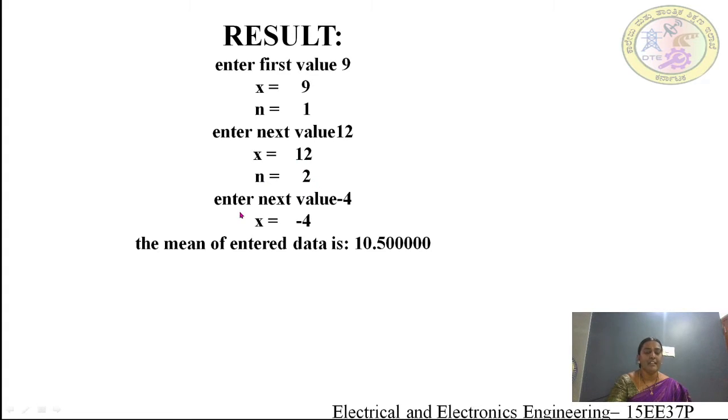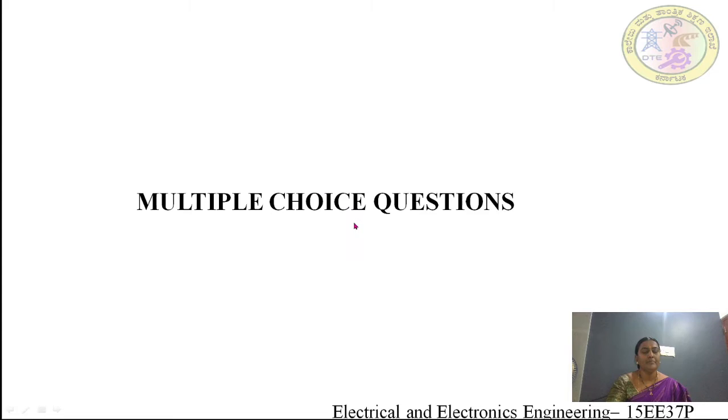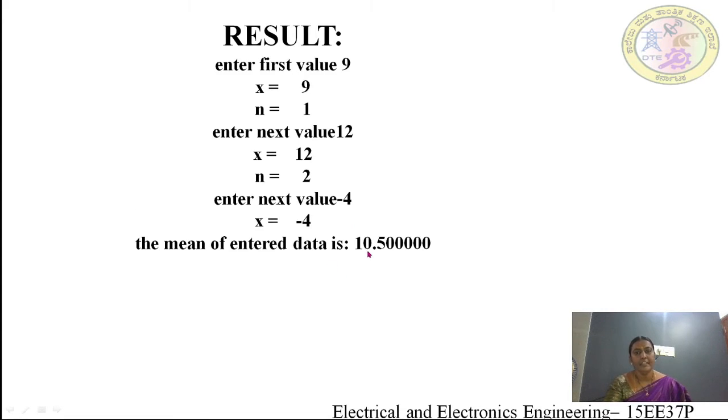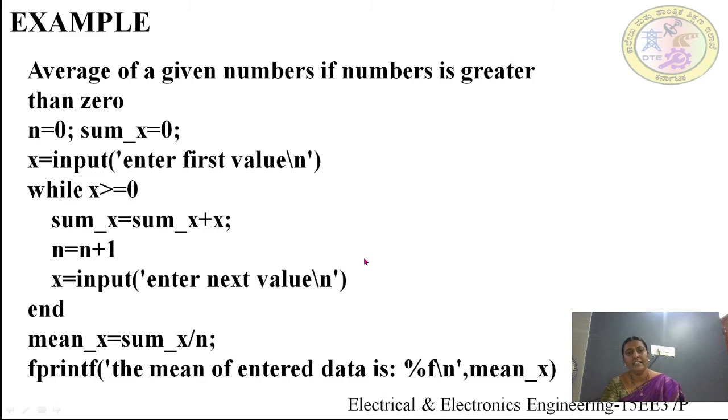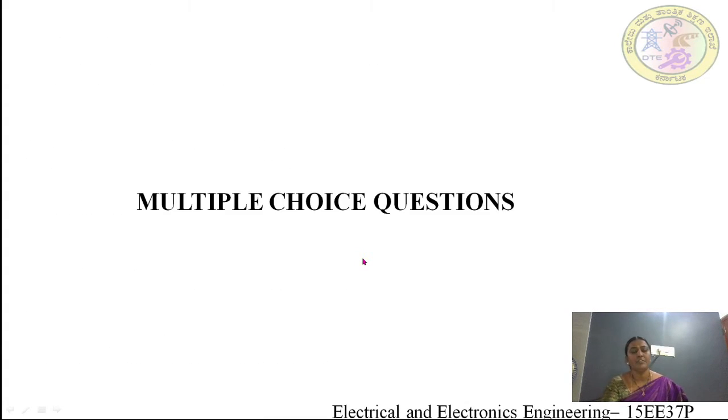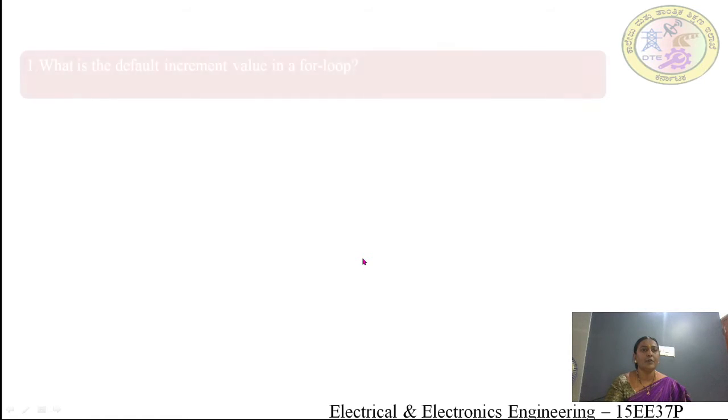And it will ask for entering the next value. I have entered minus 4. It is checking whether minus 4 is greater than or equal to 0. Here it is less than 0. Therefore, it will wind up the loop, and then it will calculate the mean of the values. That is calculated as 9 plus 12 as 21 divided by 2 as 10.5.